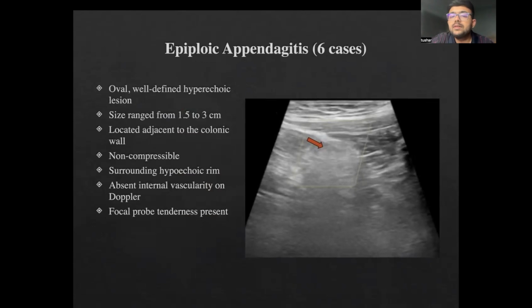Beginning with a characteristic sample case of epiploic appendagitis, this is a well-defined ovoid hyperechoic focal lesion. This was actually in close relation to the sigmoid colon. It is non-compressible. It can sometimes have a hypoechoic rim, which we'll see in the next case, with absent internal vascularity and probe tenderness.